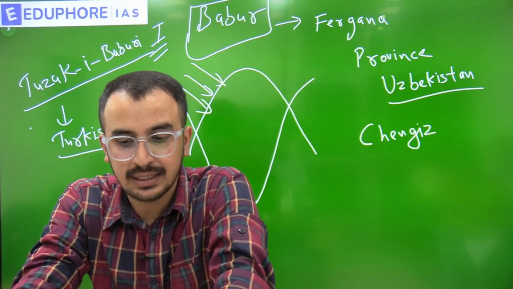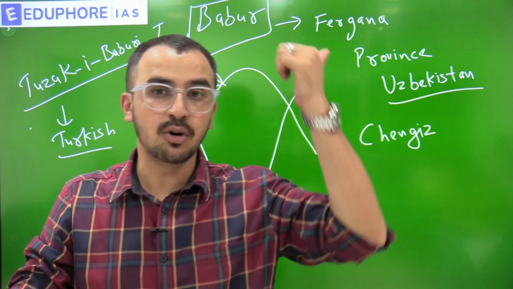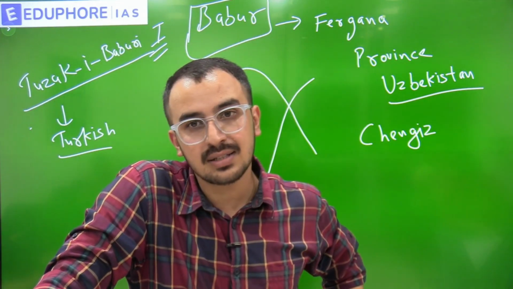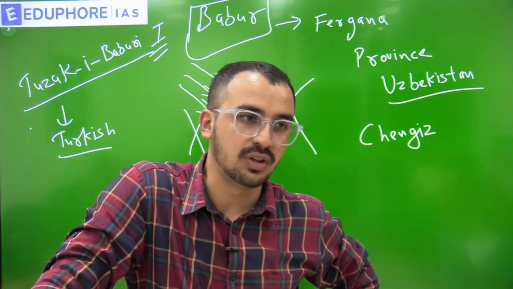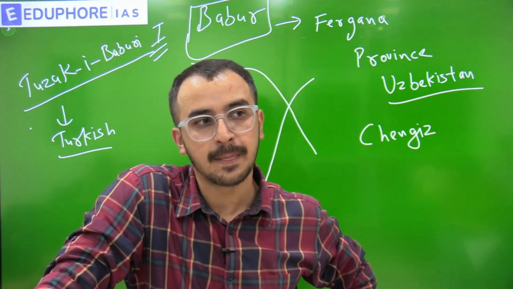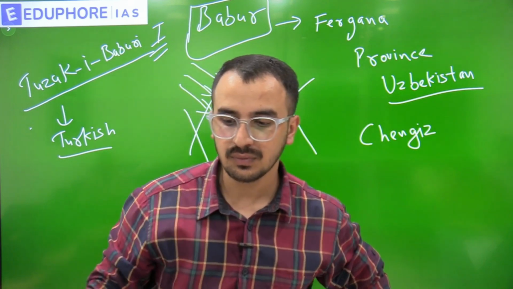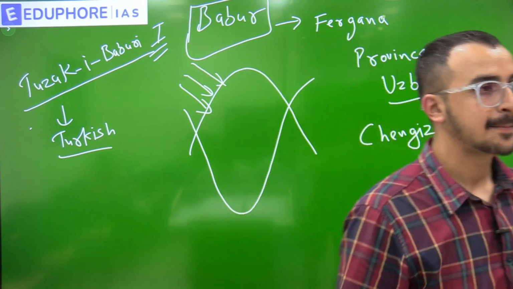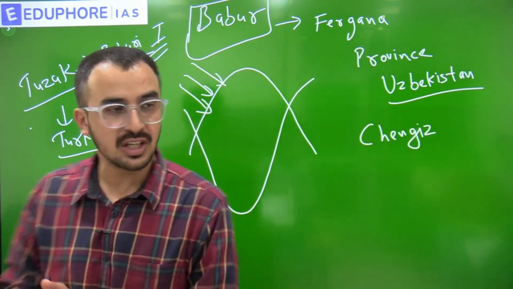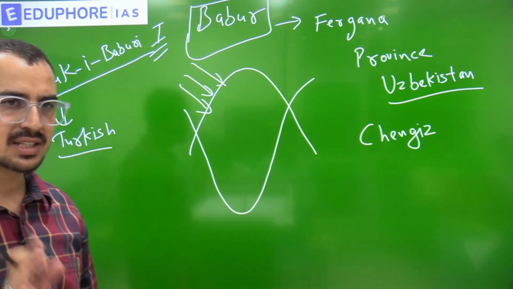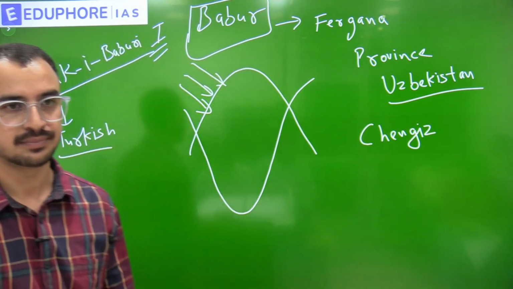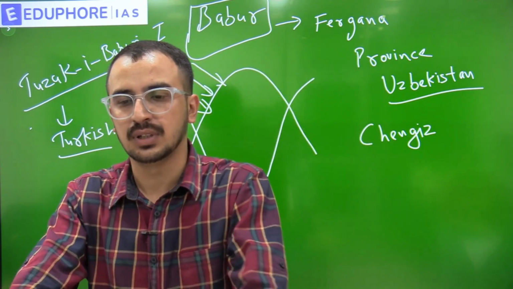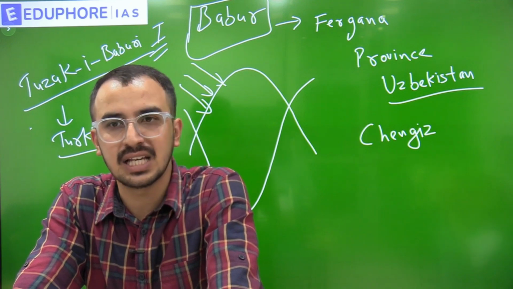Fine. And he also writes about Rana Sangha. We studied about Rana Sangha yesterday. Rana Sangha of Mewar. He writes that Rana Sangha is a very good warrior, very brave warrior. Third, he writes about Krishna Dev Raya. We will discuss Krishna Dev Raya in the Vijayanagara Empire. Although they never met, he mentions that there is a king in the south region and that king is very generous.